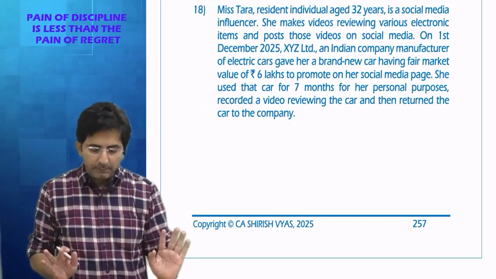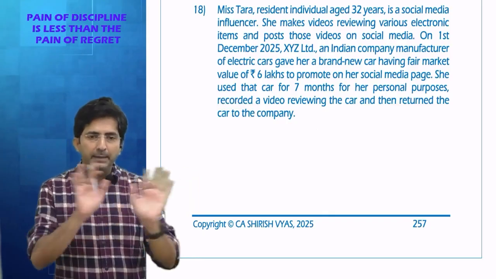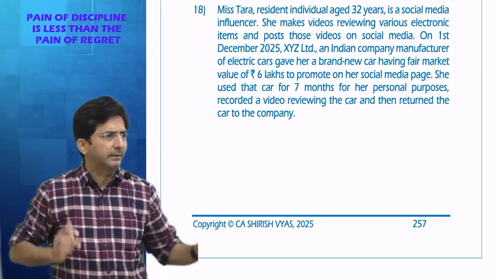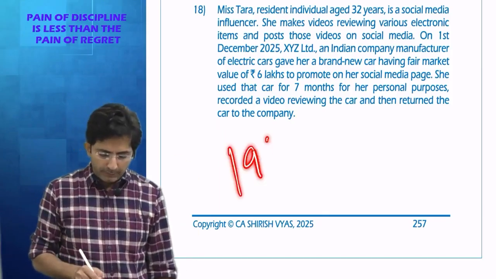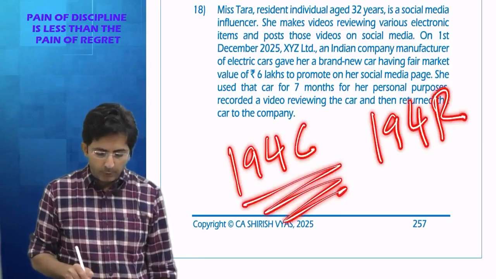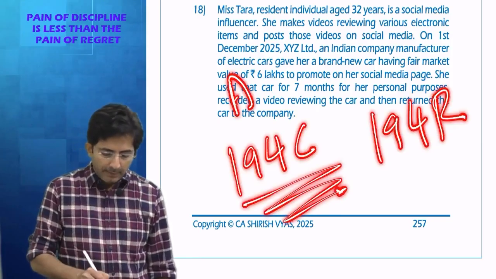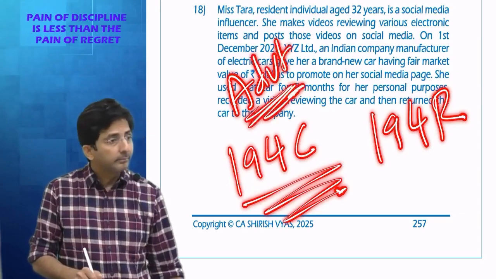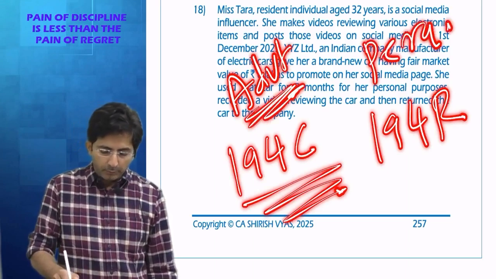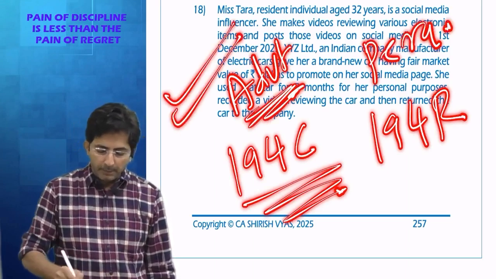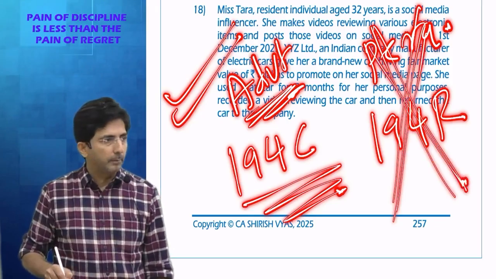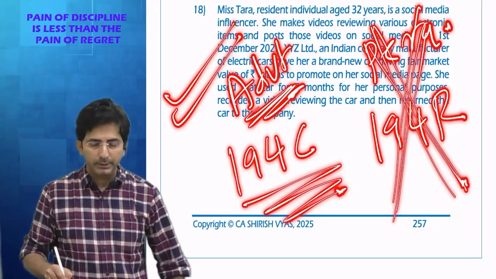So if TDS comes, it will come only on the main monetary payment done by the company to Tara for advertisement, that is 194C. Here basically two things were tested, C and R. C is for advertisement. And R is for the perquisite. This would definitely apply, but this won't apply because the car was returned to the company. It was not kept as a perquisite.